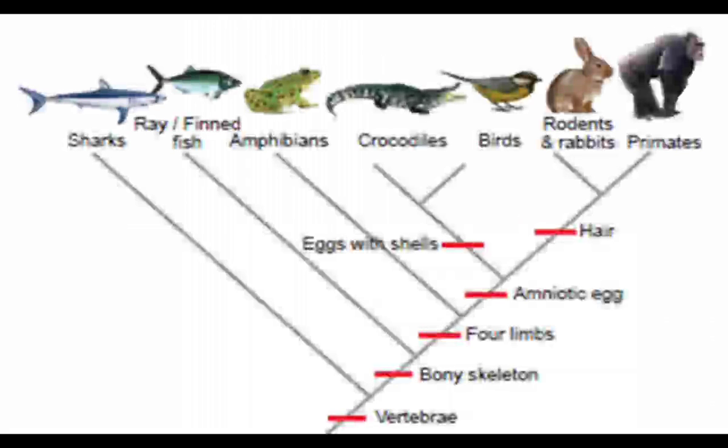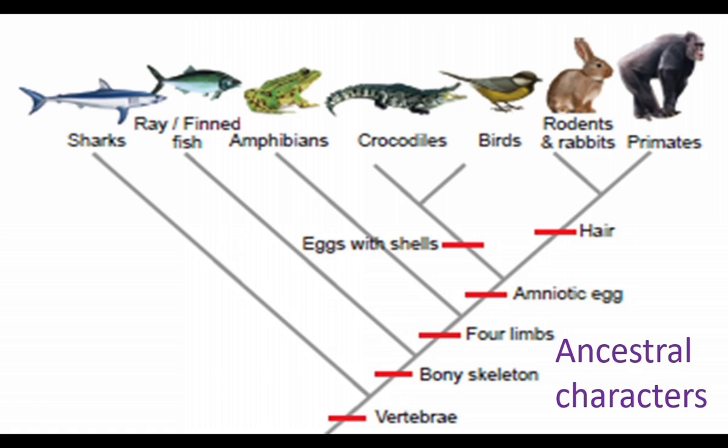This is the evolutionary tree. Let us see how organisms are arranged to show a tree-like pattern. Here organisms are arranged based on two characters. The first one is the ancestral character. From a common ancestor, many branches of organisms evolve. All have the common character, that is the ancestral character.